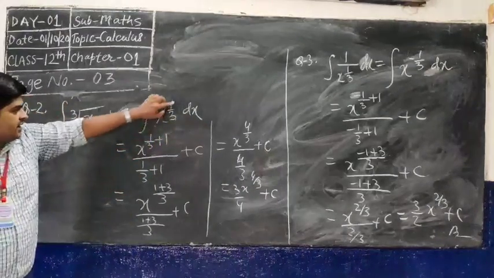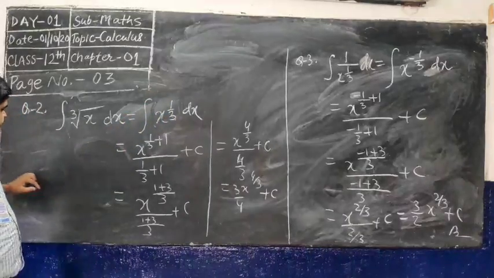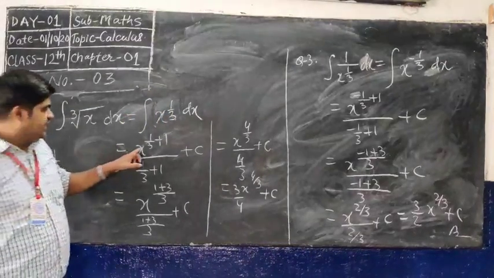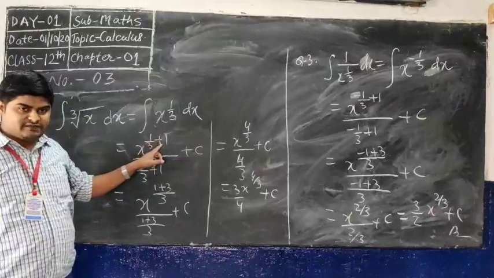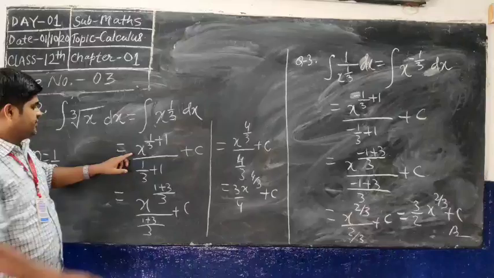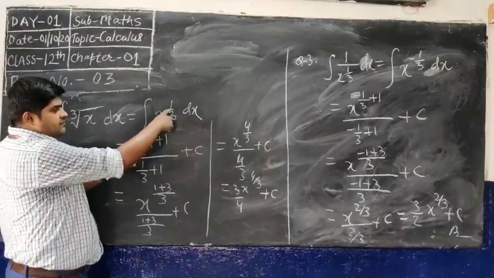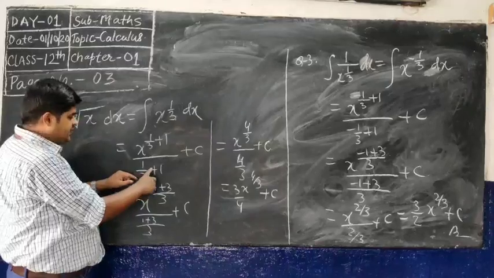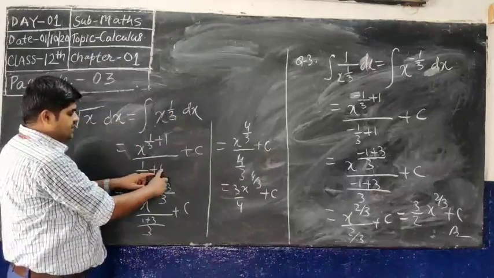Okay, n is equal to 1 by 3, and you know the formula, x to the power n plus 1 by n plus 1 plus constant term. So x to the power n, n is here 1 by 3, plus 1 by n plus 1, n is 1 by 3 plus 1.